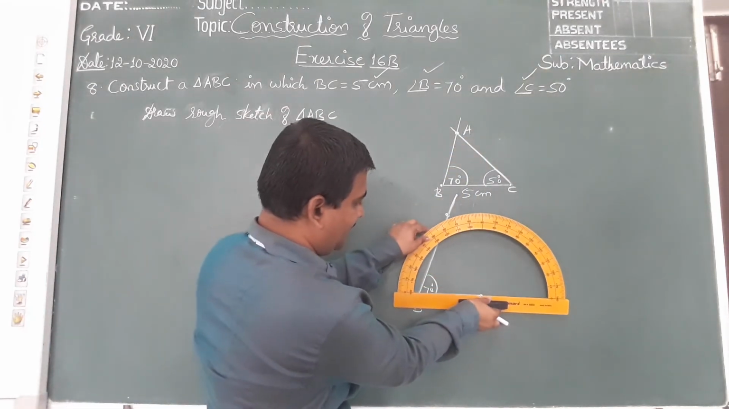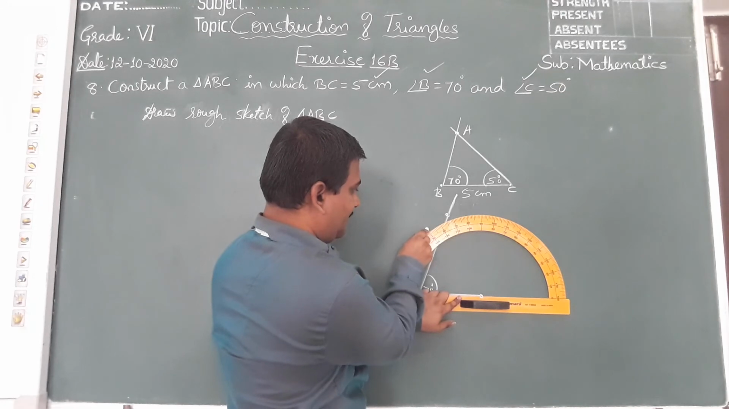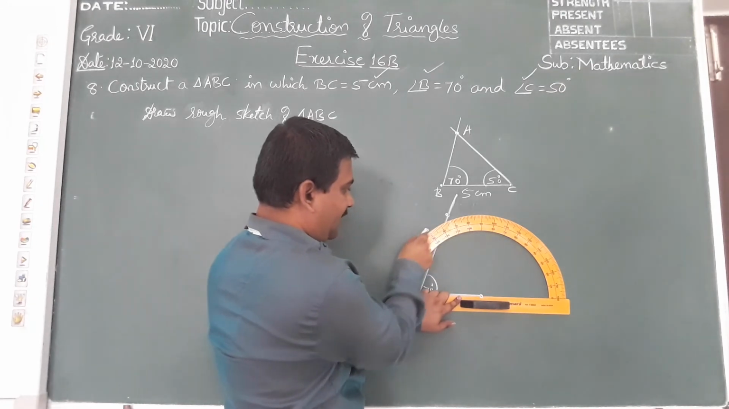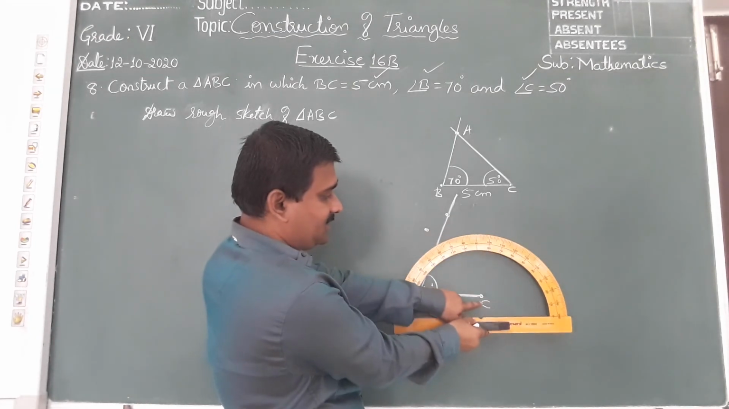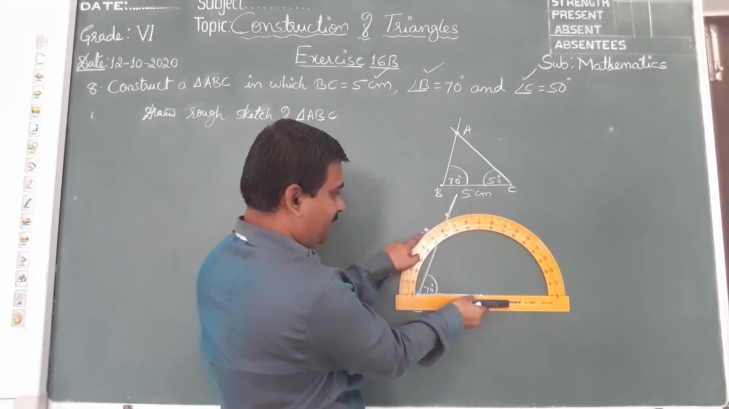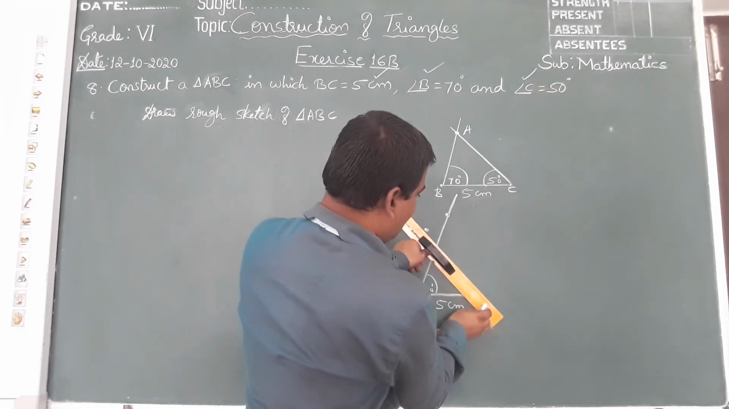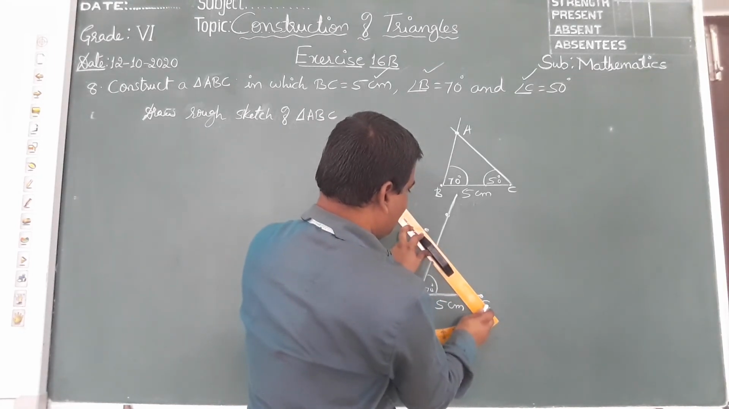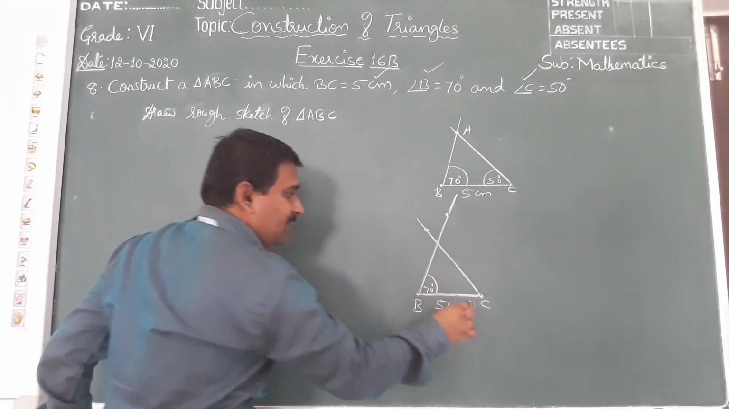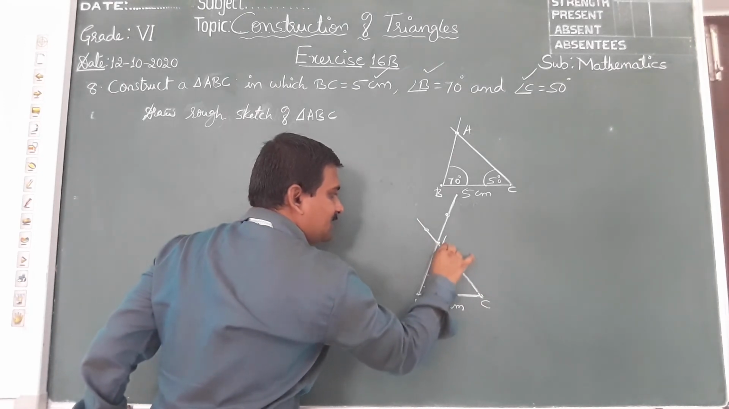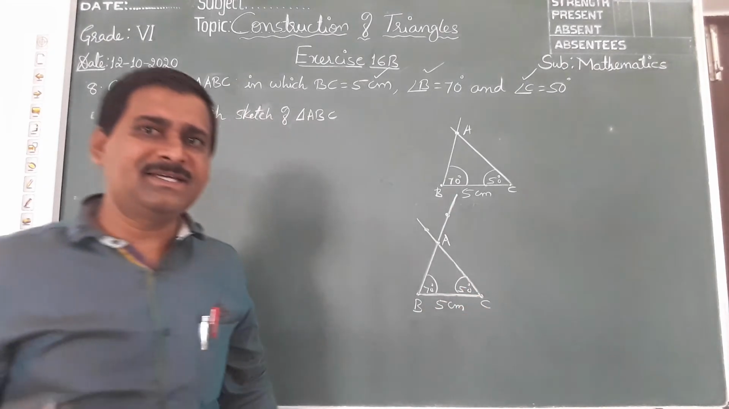Keep this pointer on C, and this time 50 here, children. 50 degree acute angle. I kept the protractor on B for the first and on C for this one, 50 degree. Join this point and C. Join both the lines, and interestingly both will meet at a point, so call it A. So this is 50 degree. Very easy to draw, children.